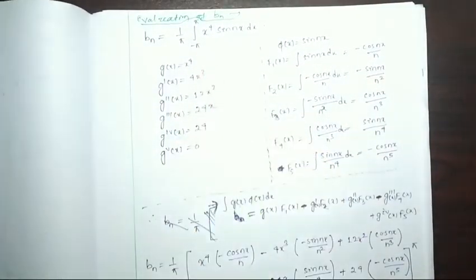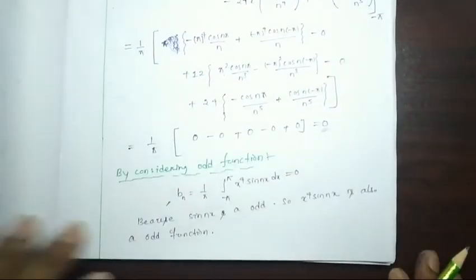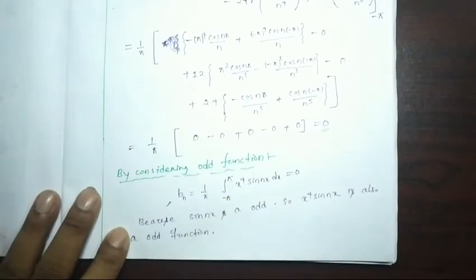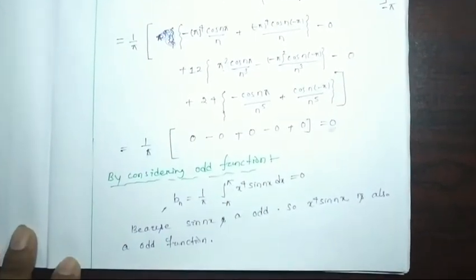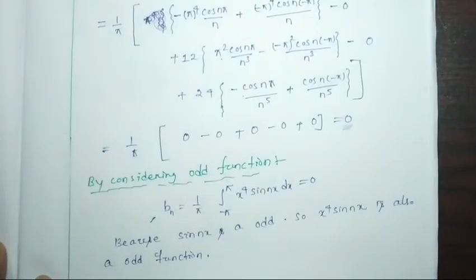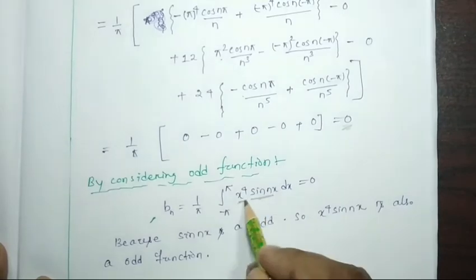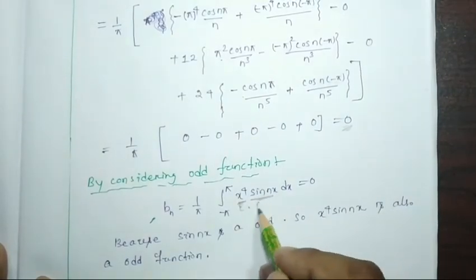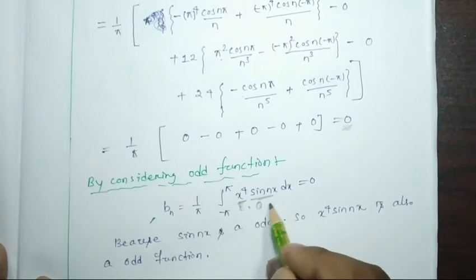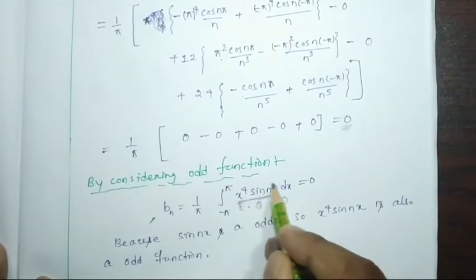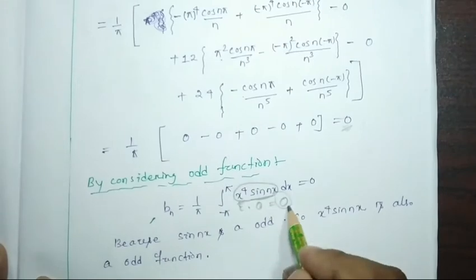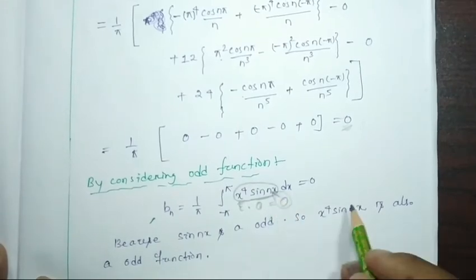But by considering the odd and even function, whatever we have discussed, here you can see this x to the power 4 is an even function, into sin nx, which is an odd function, so even into odd will be an odd function. So this whole function is an odd function.